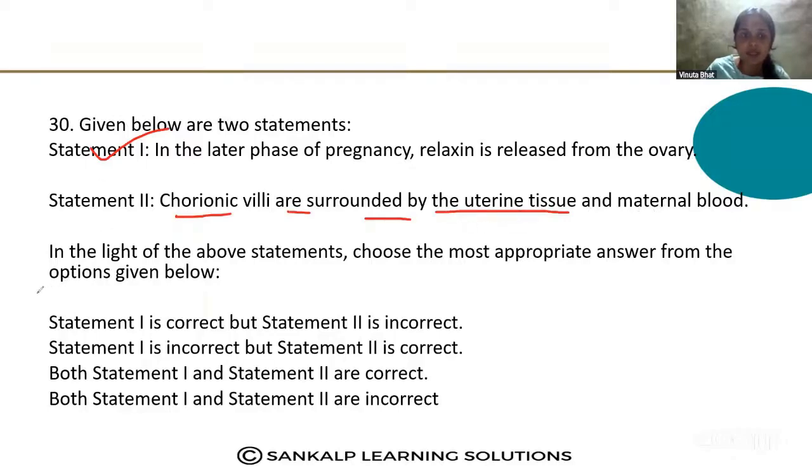So, is this the correct statement? The chorionic villi surrounded by uterine tissue and the maternal blood. So here you have to find out the correct answer for this question also. Yes, please note down this question.